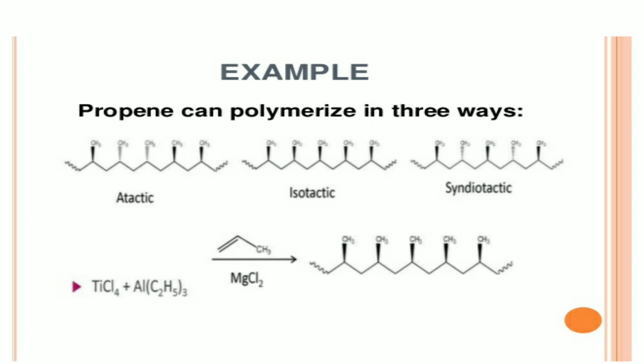Now let us see the examples of the polymerized compound. Here the propene can polymerize in three ways. First, that is the atactic process.